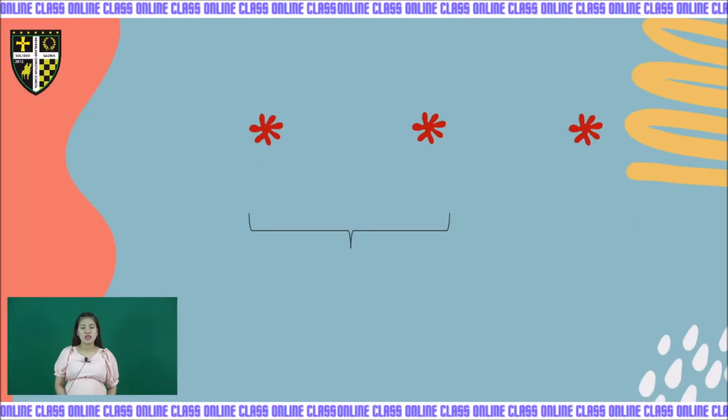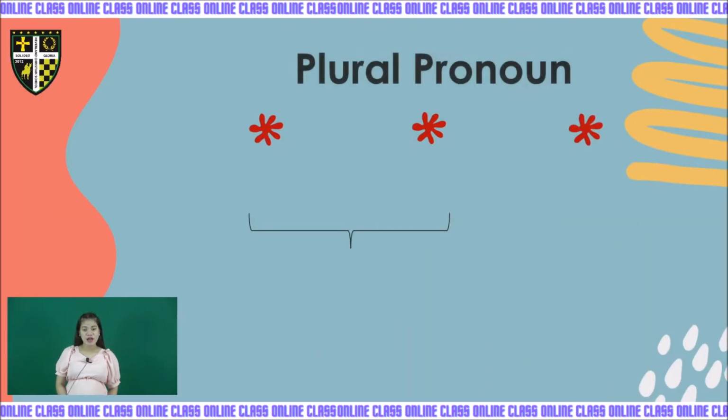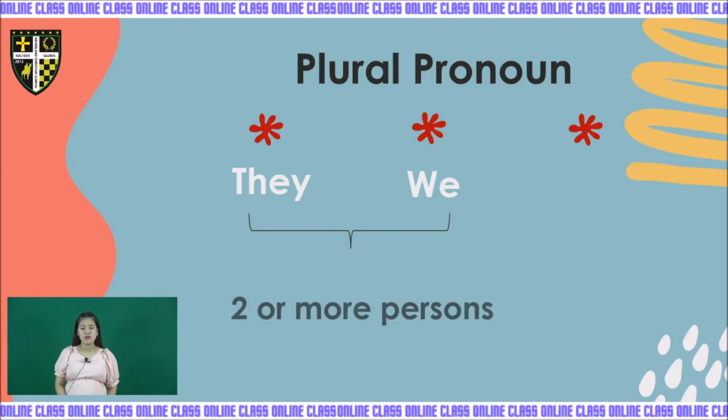Now let us move on in plural pronoun. We have they and we. When we say they and we, we are referring to 2 or more persons. And we is a first person plural pronoun, so it refers to a group of people that includes the speaker. Then the next one is you again, because you can be a singular or plural pronoun.